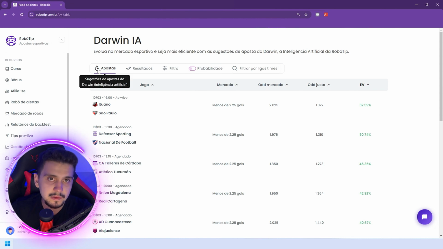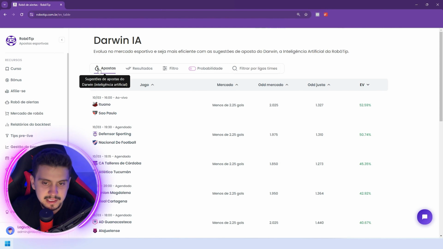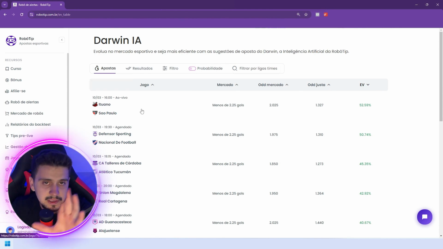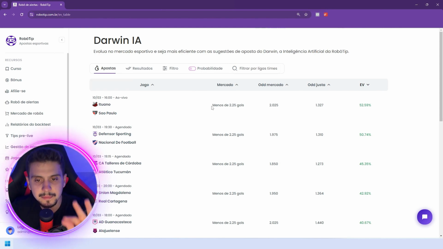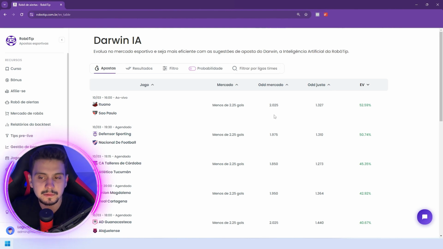So here, if you hover your mouse or use your finger on a cell phone, it's the same thing. It tells you the selection, okay? So you won't be unsure. Basically, that's what I stated. It gives a betting suggestion based on expected value, positive or negative. Negative is not to be followed, positive is. You can choose to follow or not. It's optional. However, if you want to use Darwin, I strongly advise you to do so.